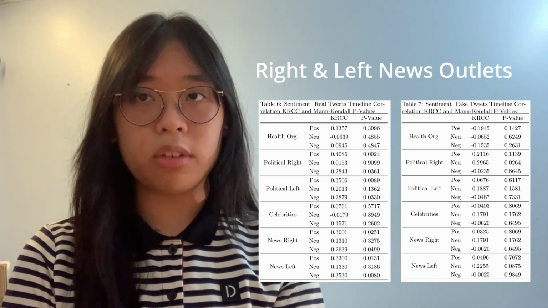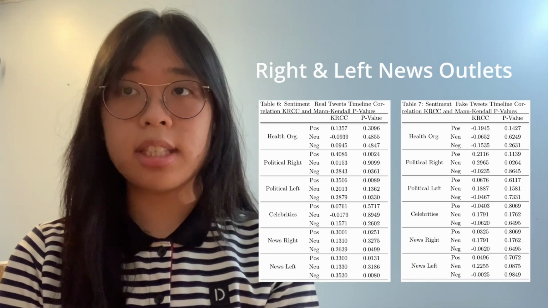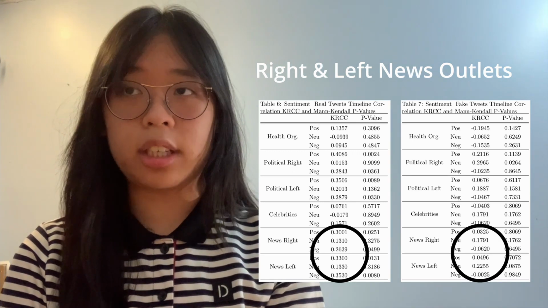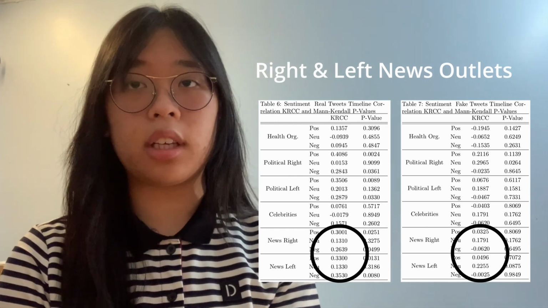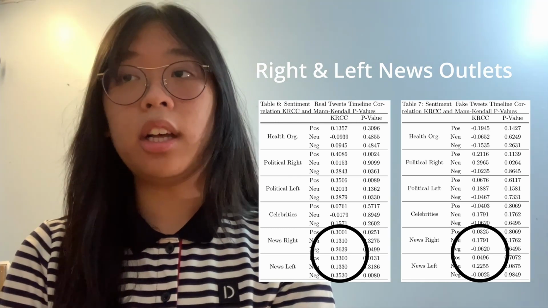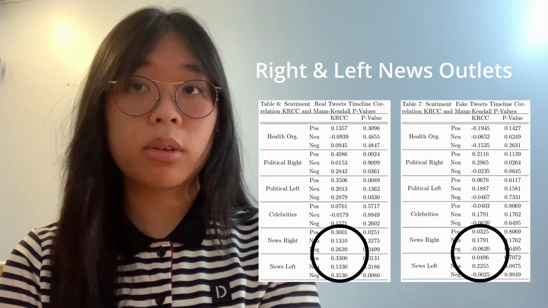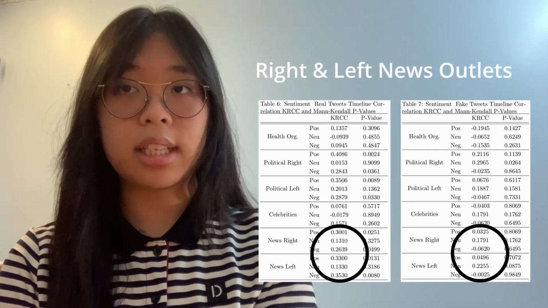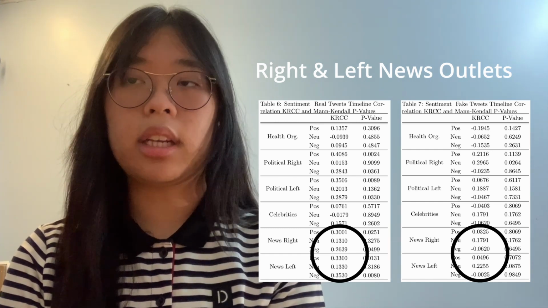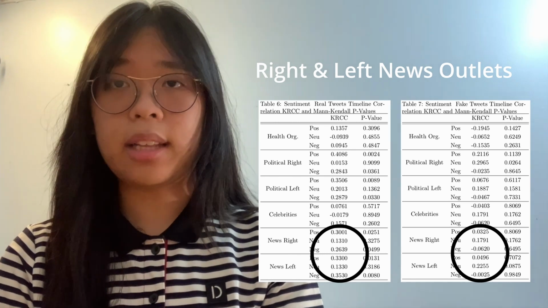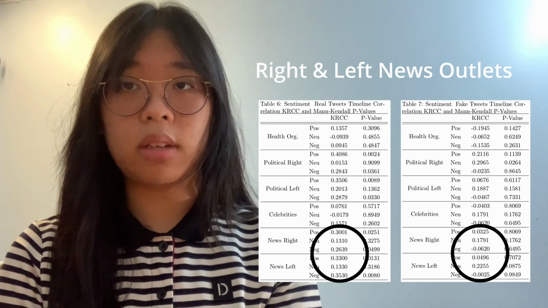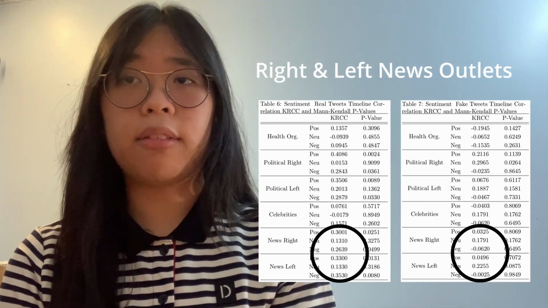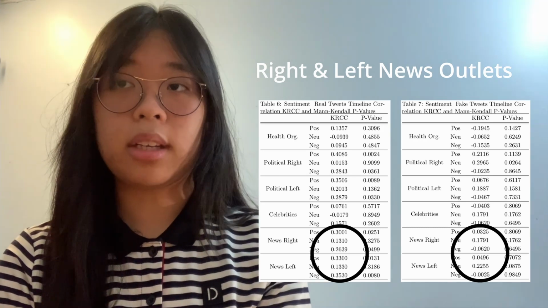Positive and negative information from right and left news outlets have significant positive correlations with real news and insignificant correlations with fake news. On the other hand, real tweets have moderate correlations with left news outlets and insignificant correlations with right news outlets, suggesting that real tweets may pass on information from left news outlets while a false correlation is present with the right news outlets.